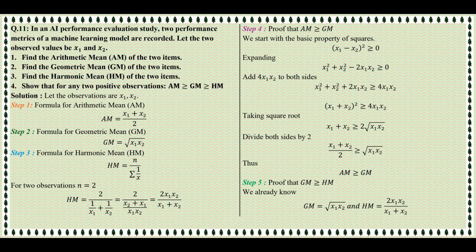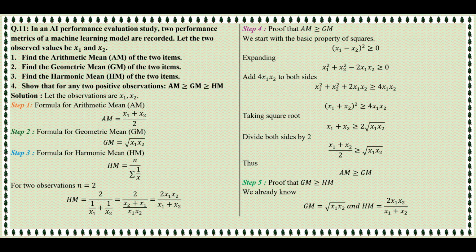The formula is arithmetic mean equals x1 plus x2 divided by 2. This is the simplest average. It treats both values equally and gives a balanced center. Now the geometric mean. The formula is geometric mean equals square root of x1 multiplied by x2. This mean is useful when values are related multiplicatively, like growth or ratios.